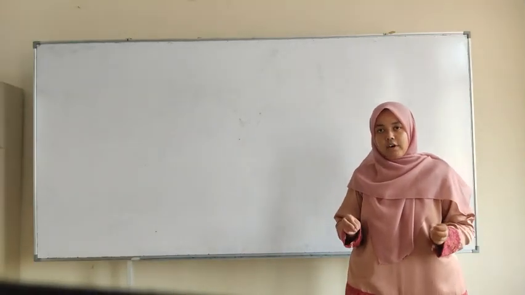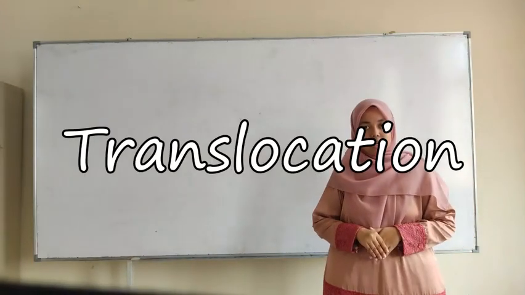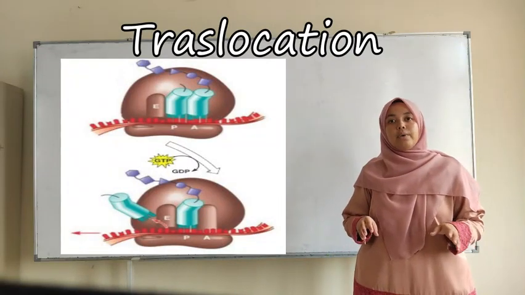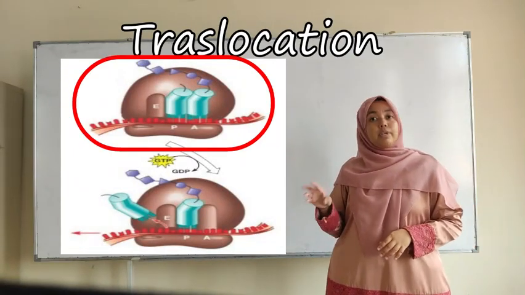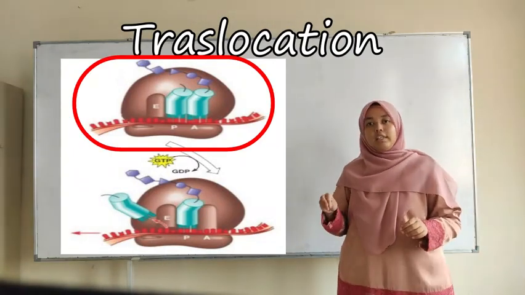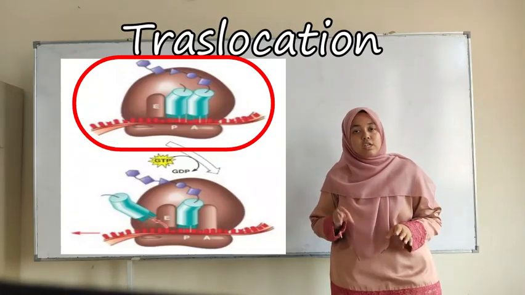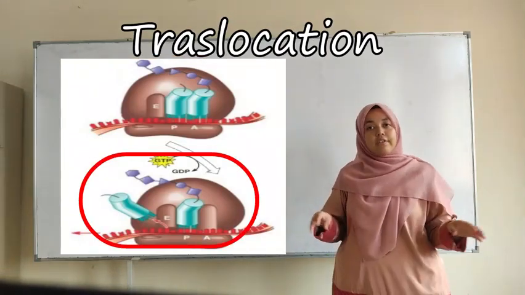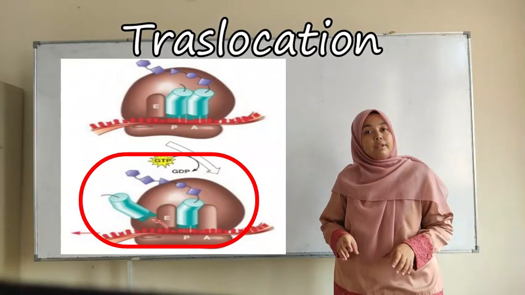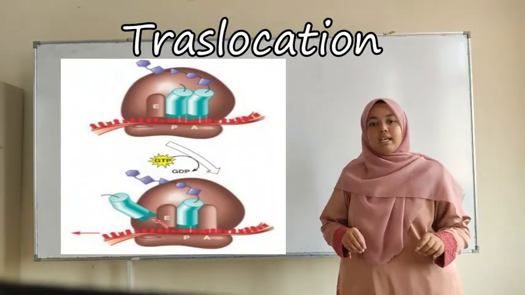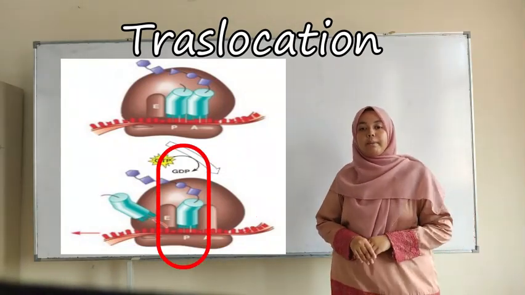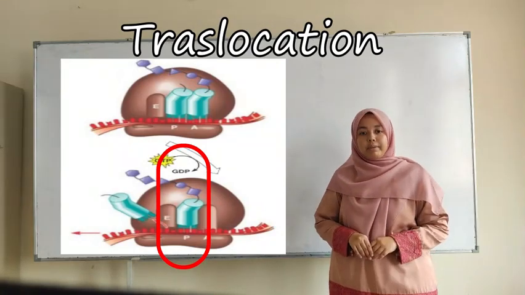Next, the last stage involved in elongation is translocation. As the ribosome moves one codon in the 5' to 3' direction, the tRNA in the P site shifts to the E site and dissociates from the ribosome. The amino acid tRNA in the A site, attached to the growing polypeptide, translocates to the P site.